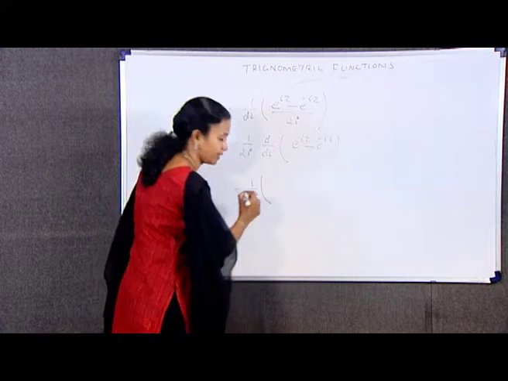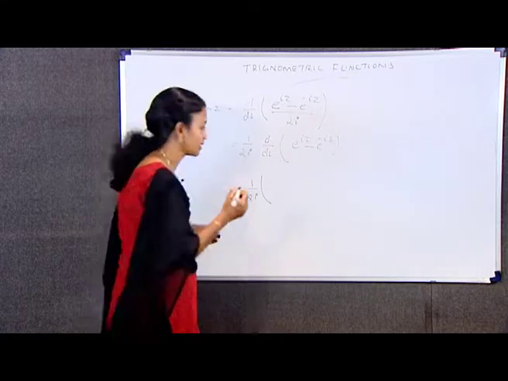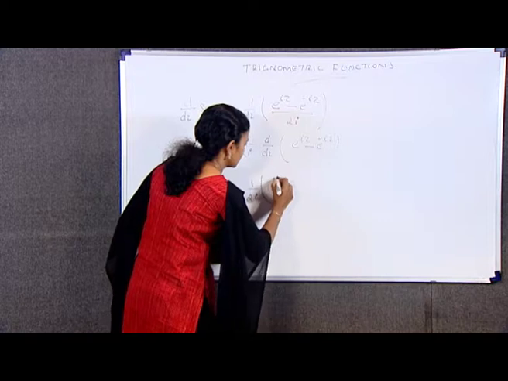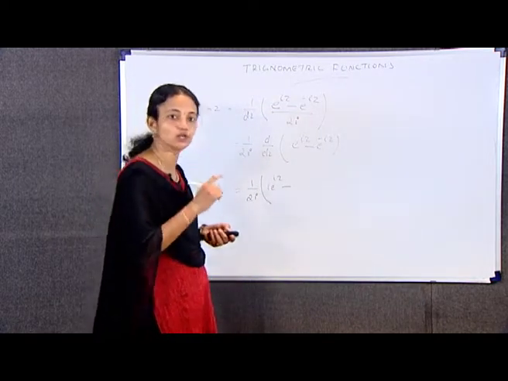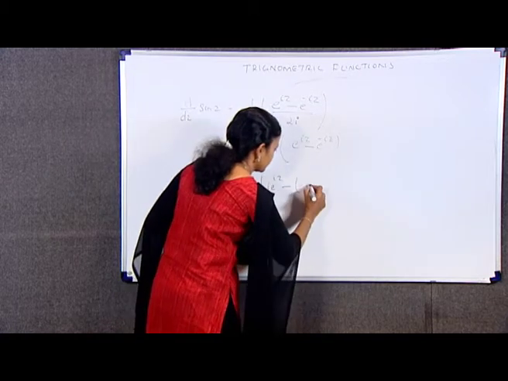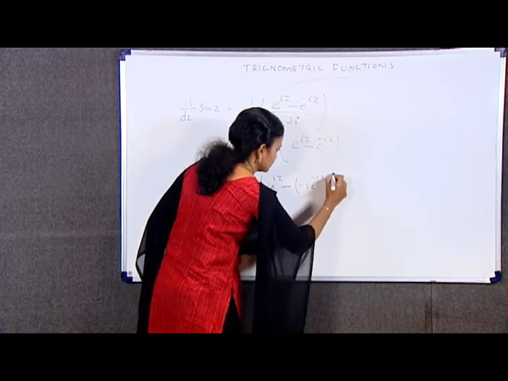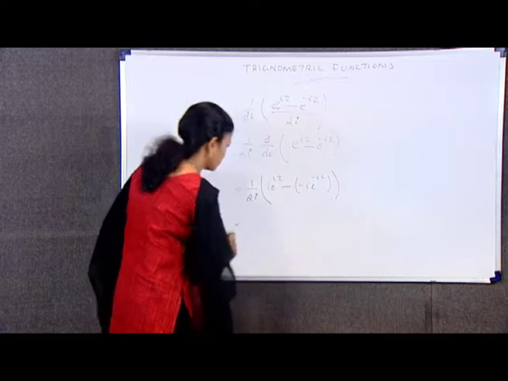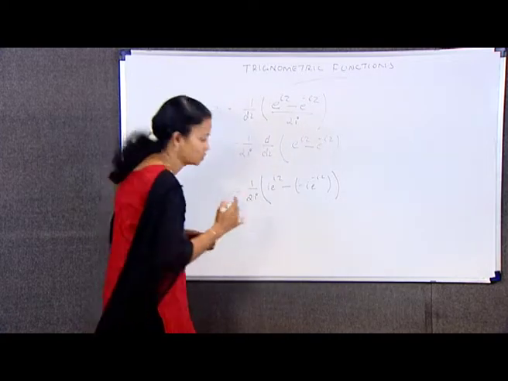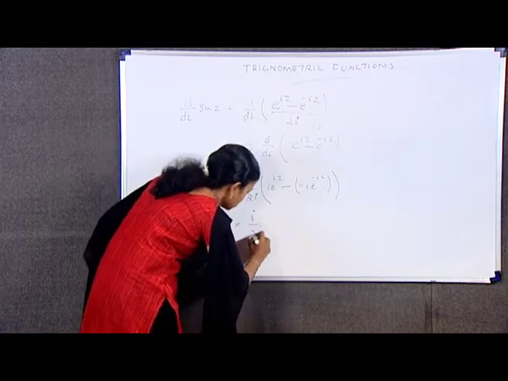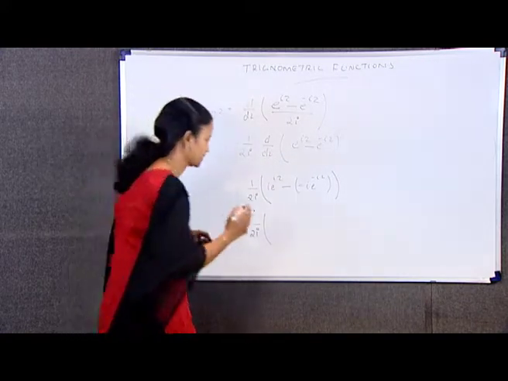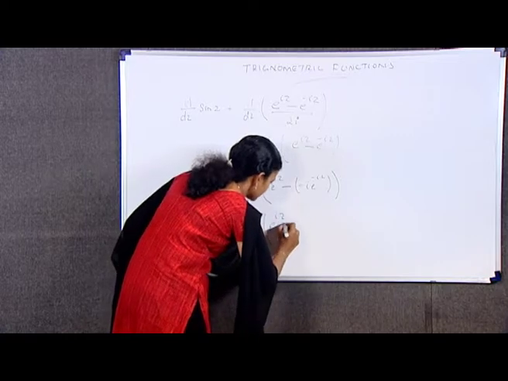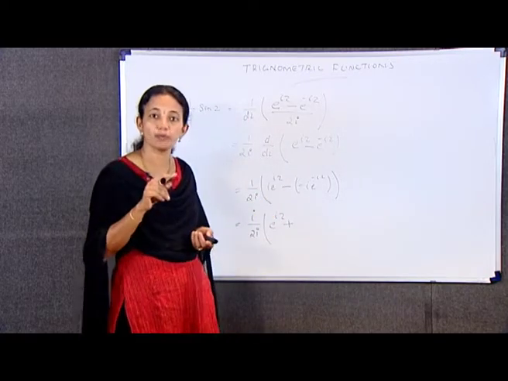1 by 2i into i e raised to iz minus i into e raised to minus iz, which is equal to, I am taking this i outside. So, it becomes i by 2i into, what remains, e raised to iz plus e raised to minus iz.